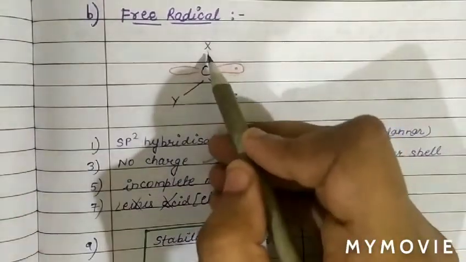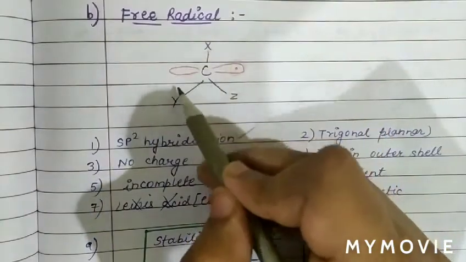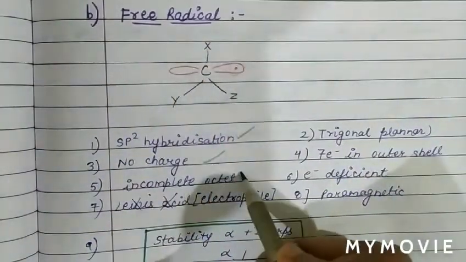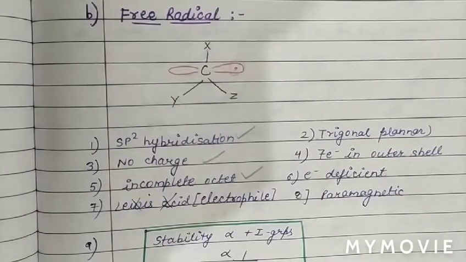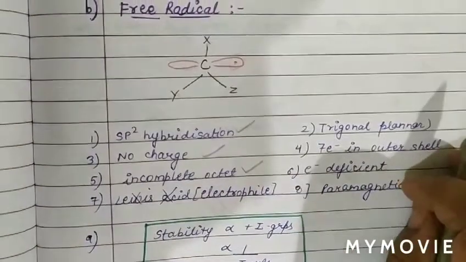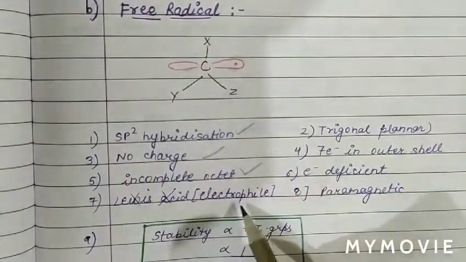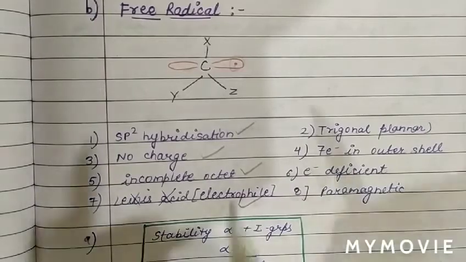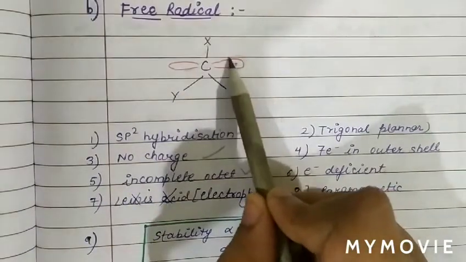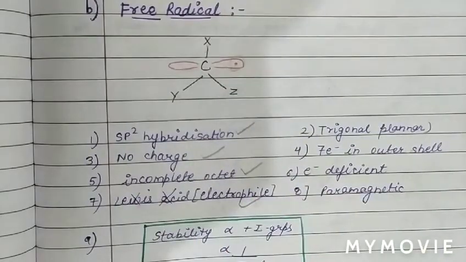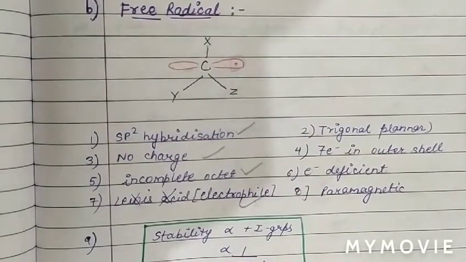And also we can see the octet of carbon atom is incomplete. Therefore it is an incomplete octet. Since the octet is incomplete, we say free radical can also behave as an electrophile due to incomplete octet. Now again, this single electron will not be counted in the geometry, because in the geometry we count only electron pairs.